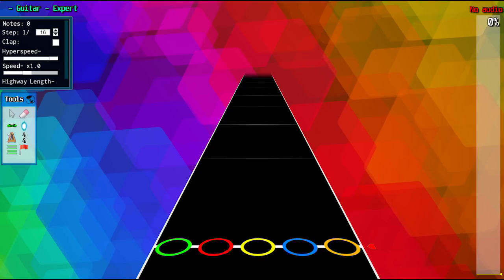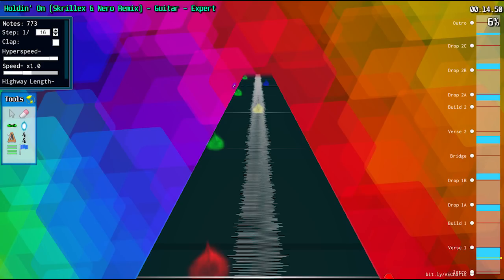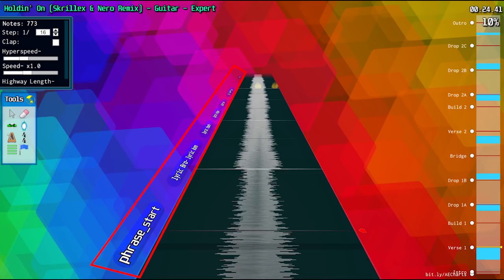Alright, cool. So open up Moonscraper now. Lyrics are done in global view. That's the one with the waveform on by default, by the way. Lyrics in the .chart format that Moonscraper uses are created using global events. These are under the blue flag icon and appear on the left side of the highway while you're in global view. To add a lyric, place an event on the side of the highway